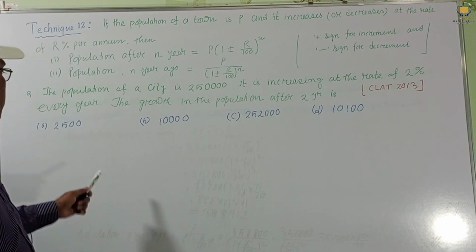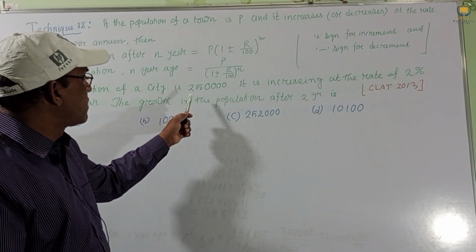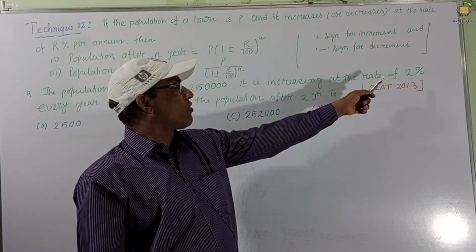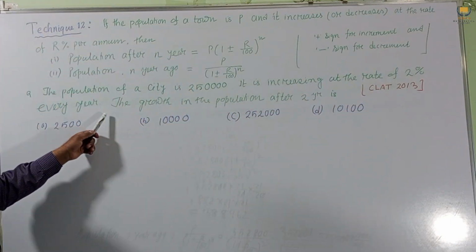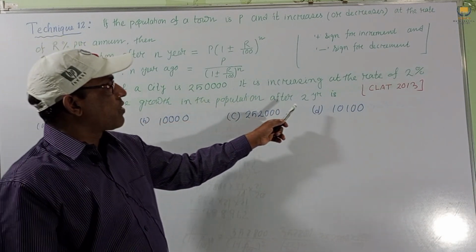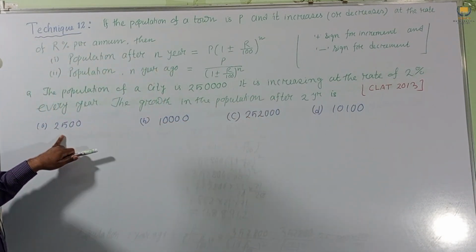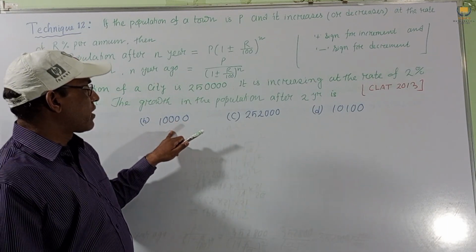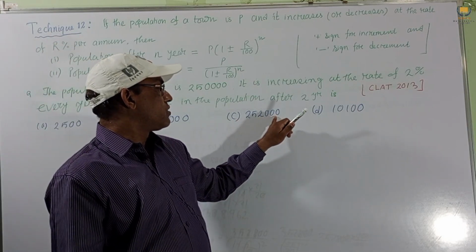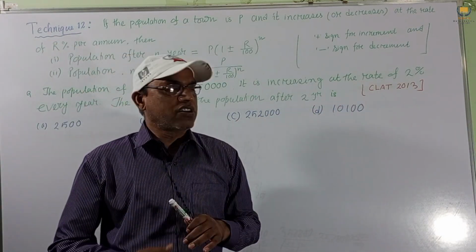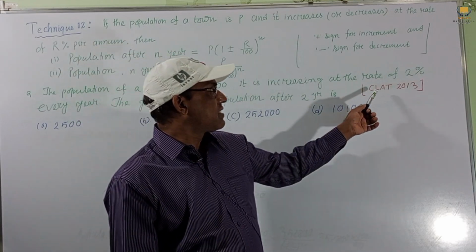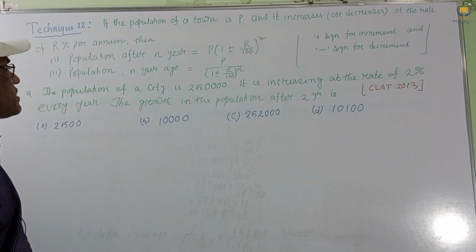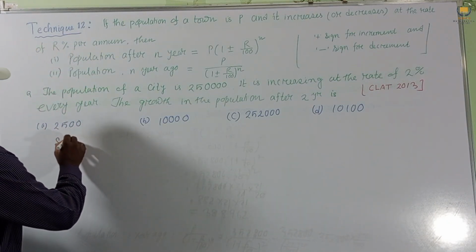We consider another problem. The population of a city is 25,000. It is increasing at the rate of 2% every year. The growth in the population after 2 years is, these are the options given: 2500, 104, 252,000, 10100. These are the options given, and it was set in CLAT 2013. Now we have to find the solution. The solution starts.